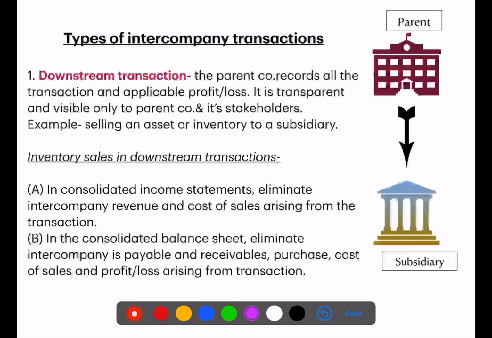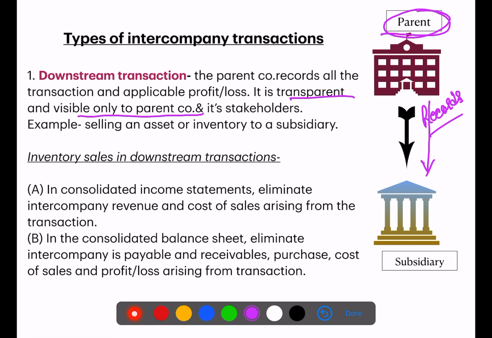First is the downstream transaction. We know it flows from the parent company to the subsidiary company, and only the parent company records the transaction and the applicable profit and loss. It is transparent and visible only to the parent company and its stakeholders. An example is selling an asset or inventory to a subsidiary. When the parent company sells an asset or any good or service to the subsidiary company, what will be the effect?